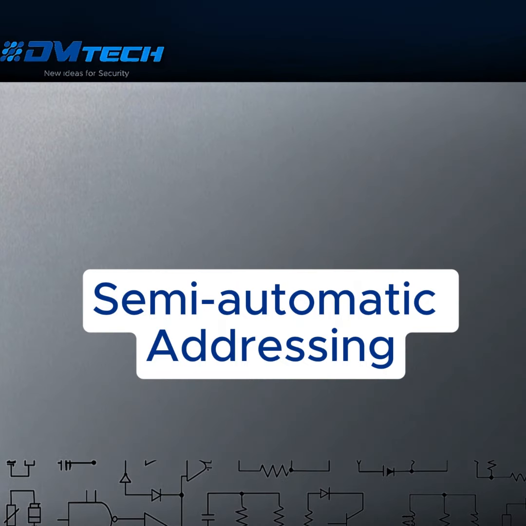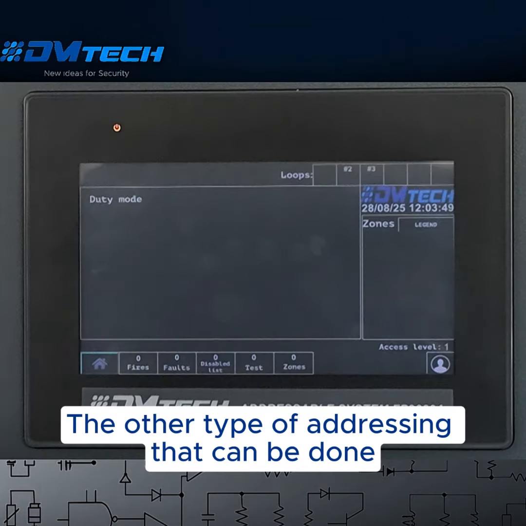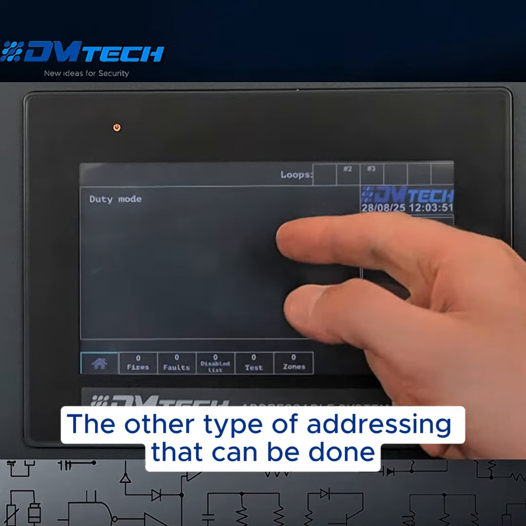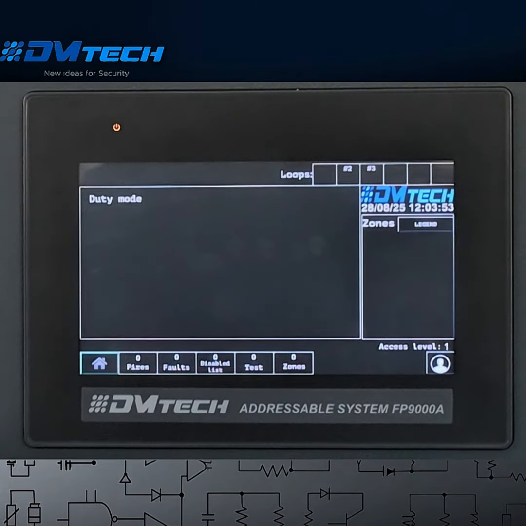Semi-automatic addressing. The other type of addressing that can be done is through the panel itself.